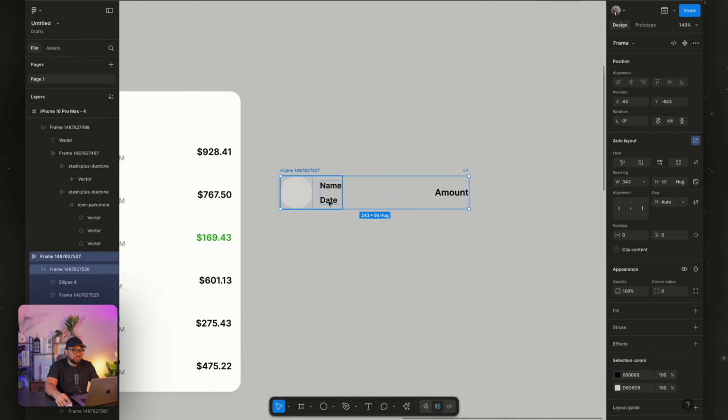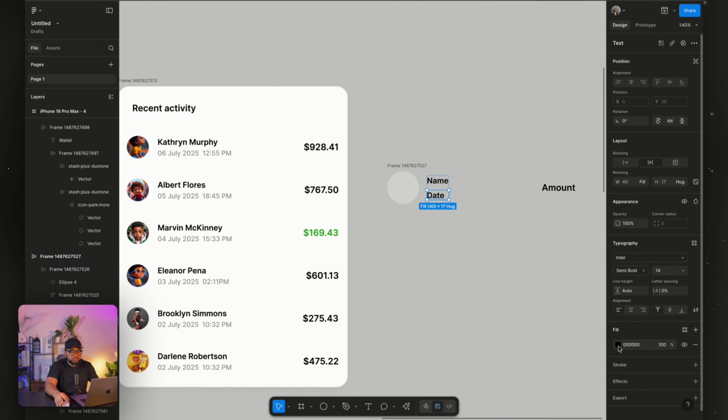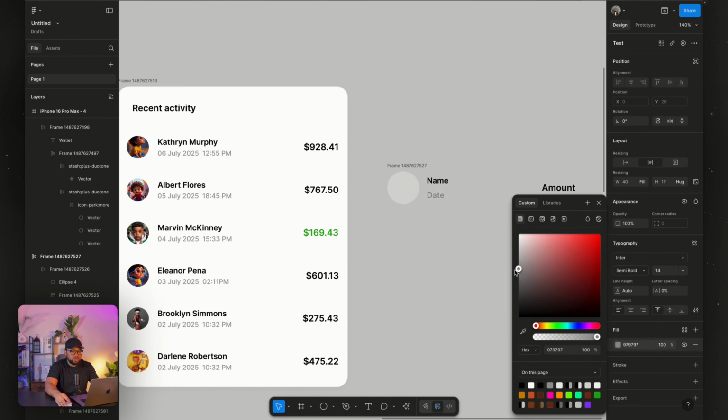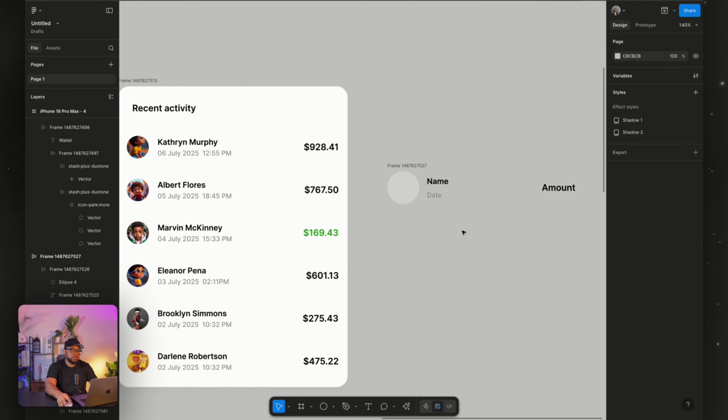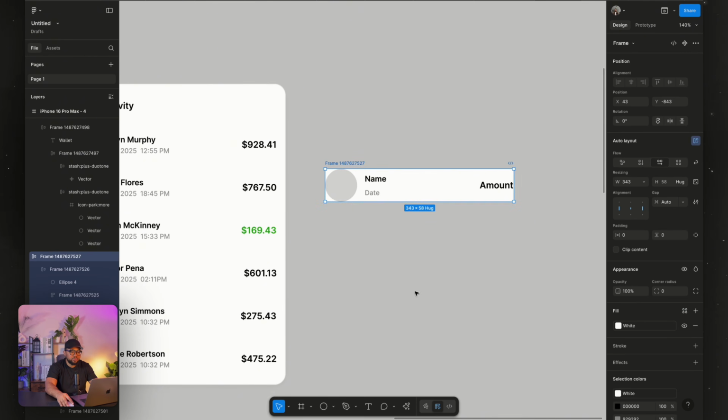So once you're done, we're going to reduce this and reduce the weight, change this from 14 to 12. Once that is done, I'm going to set this to white.